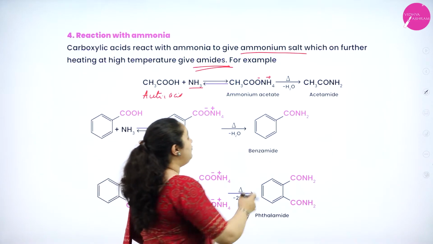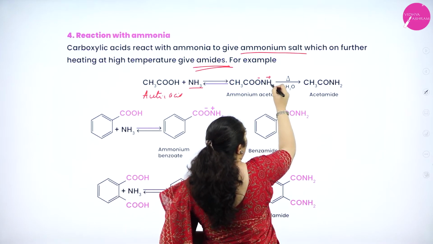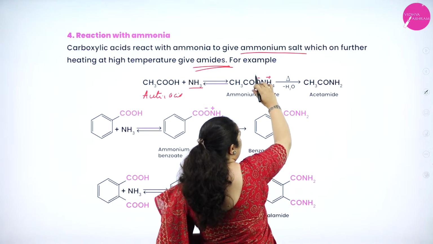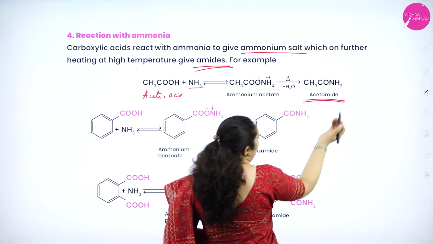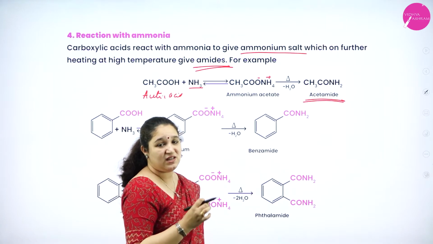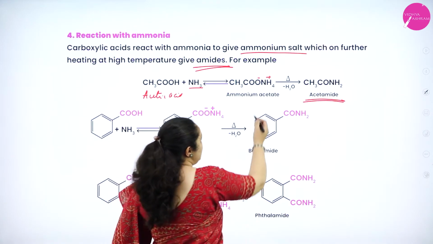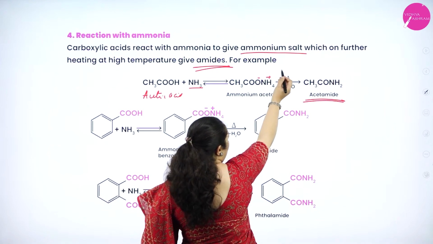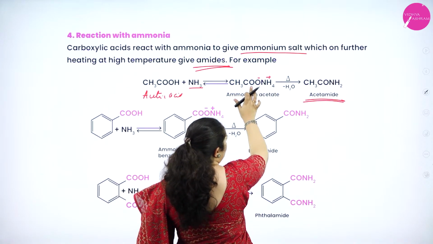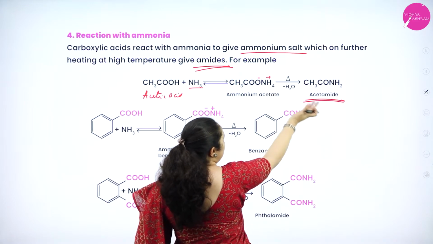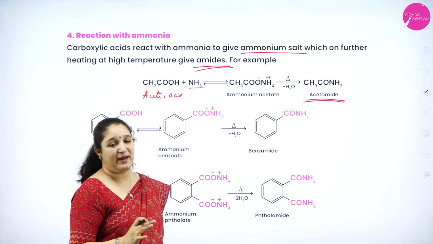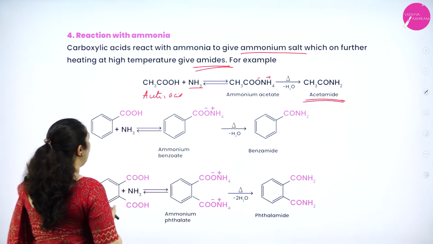Okay. Now further on heating, a water molecule, 2 hydrogen atoms and 1 oxygen atom, is removed. So you'll get an amide, CH3CONH2 will be formed. What happens? From here 2 hydrogen you remove, from here 1 oxygen. So you have CH3CO and here what do you have? NH2. So it forms an amide. Okay. Similarly, one more example.